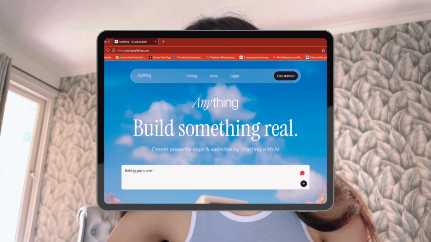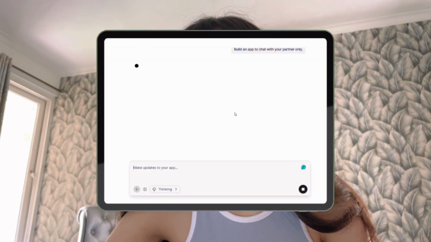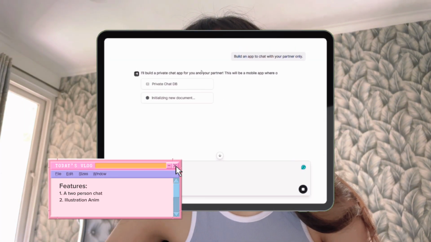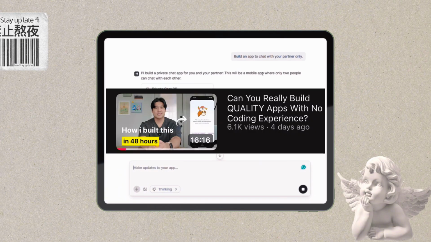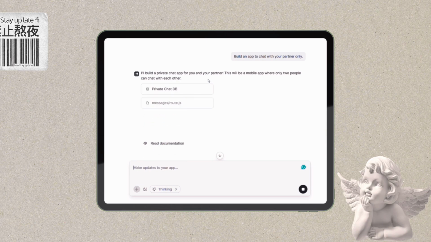I found another AI builder called Create Anything and wanted to test it with the same 3 features we talked about earlier: chat, animation, and character customization. I came across this video about it. You can find the link in my description if you want to check it out yourself.